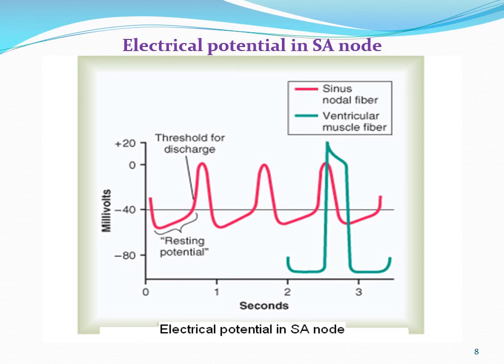In the plateau potential three types of channels are involved: a fast sodium channel, which causes the fast depolarization, followed by the slow calcium sodium channels, which cause the plateau, and after the plateau there is repolarization, when potassium channels open. So three types of channels are involved. In this way you have to write down the difference between plateau potential and pacemaker potential in this slide, because there is one spot in your practical exam.